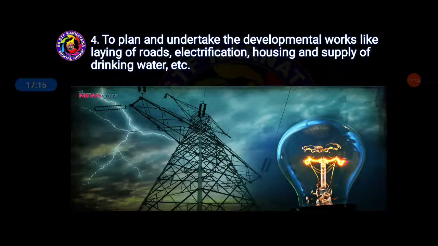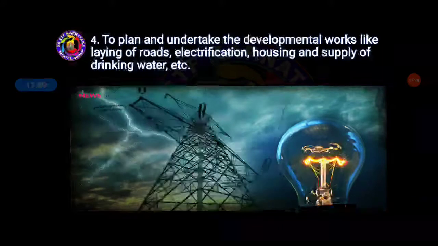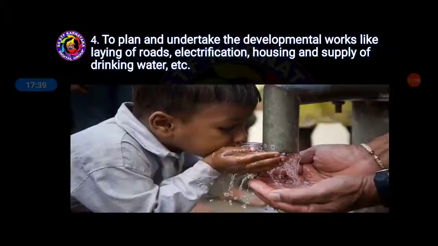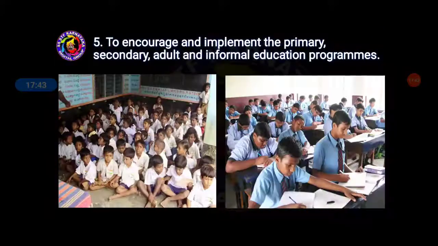Here you can see the images. Because of some natural disaster, the electricity will be gone. Because of electric shock, the connections will be destroyed. If they have the budget, they will provide you everything. And to plan and undertake development, housing, and supply of drinking water, as I said, these are the programs they use to provide you drinking water facilities and all.